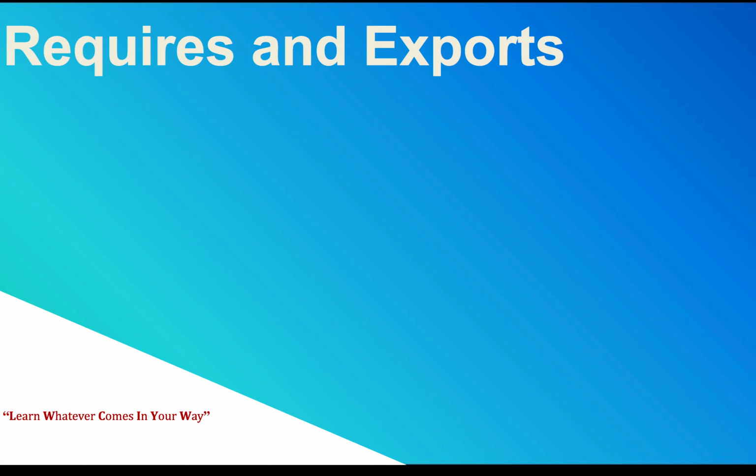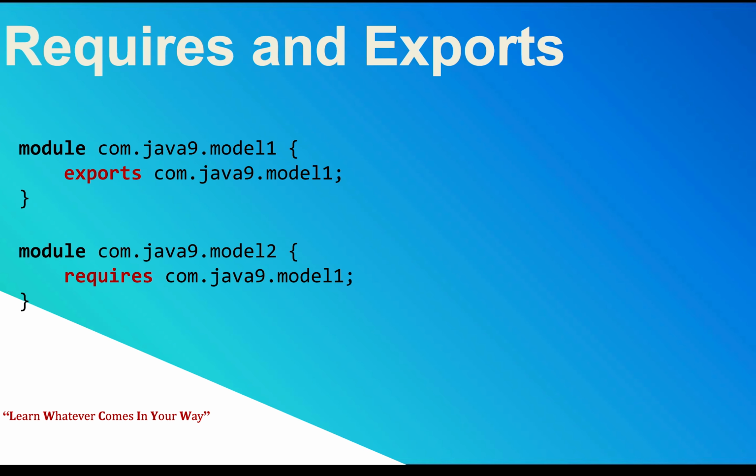Okay, so first let's talk about what require and export are. Require means I need something. Exports means I have something and I'm giving it to you. That is right. So how is it going to work here? Just take an example. I have a module 1 and module 2. Module 1 is exporting and module 2 requires. So what basically is happening? Module 1 exports the packages so other modules can use it. Module 2 depends on module 1, so it requires com.java9.module1. It is kind of import and export. So I'm importing so you can export it, and you export it so I can import it, something like that.